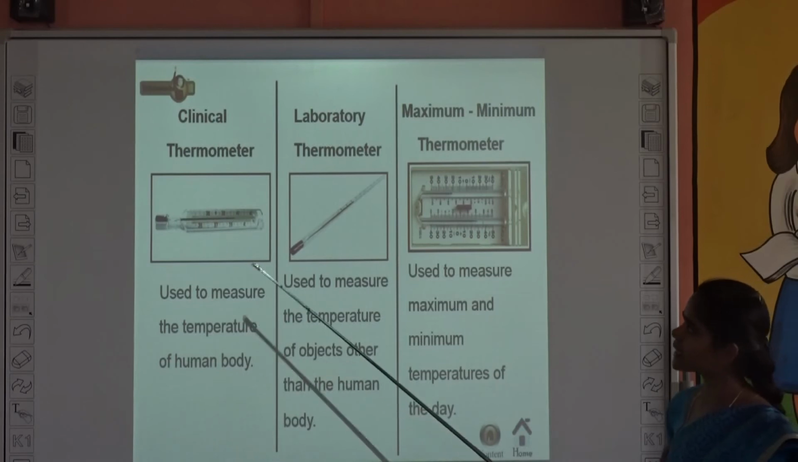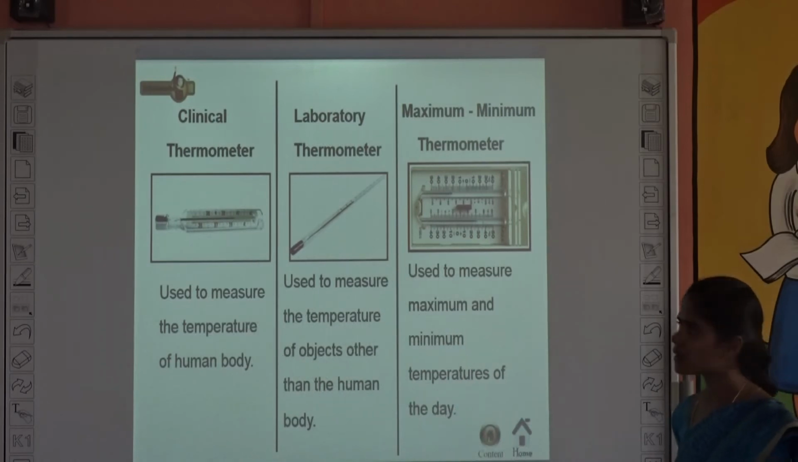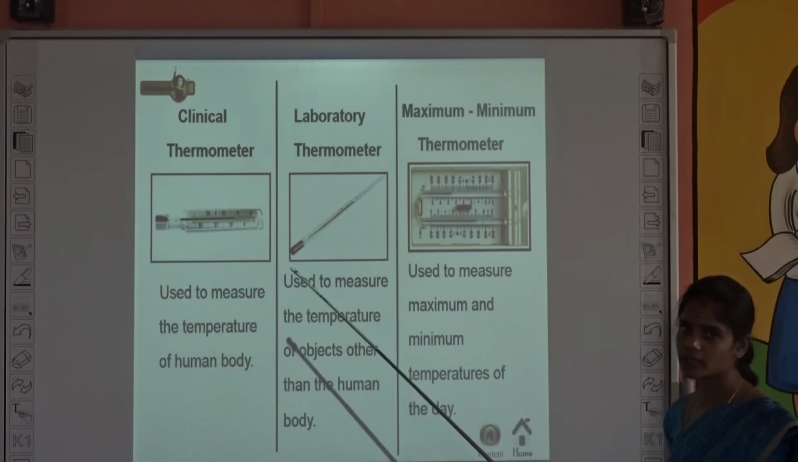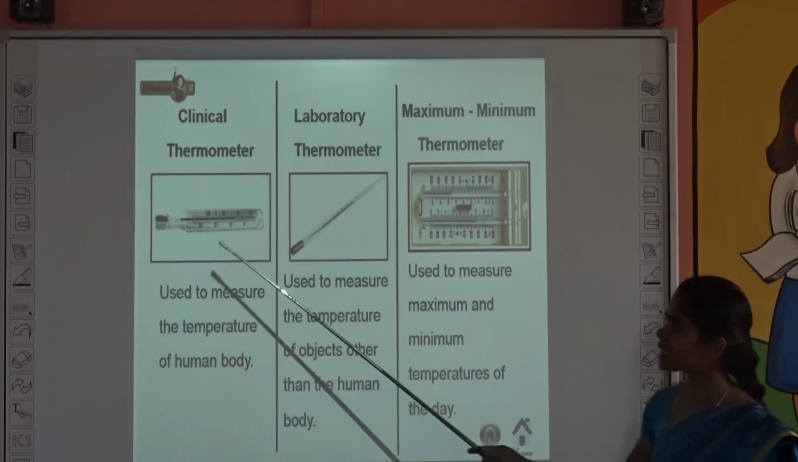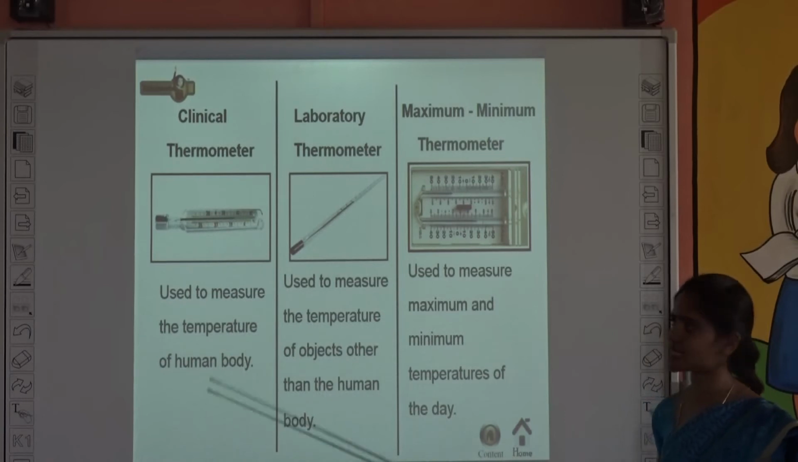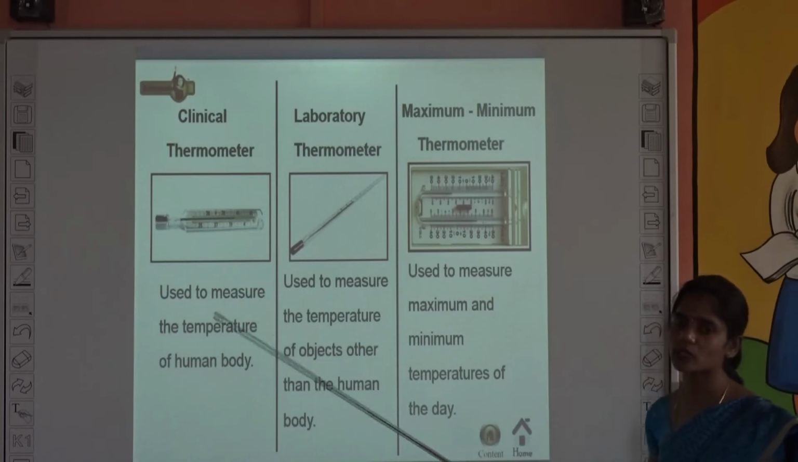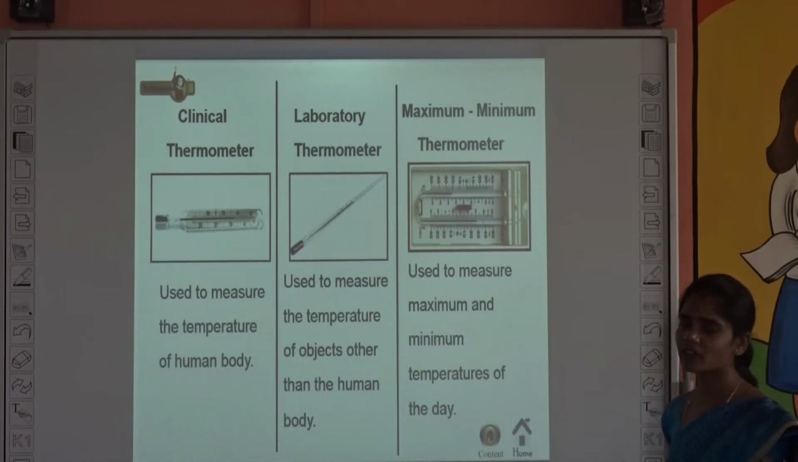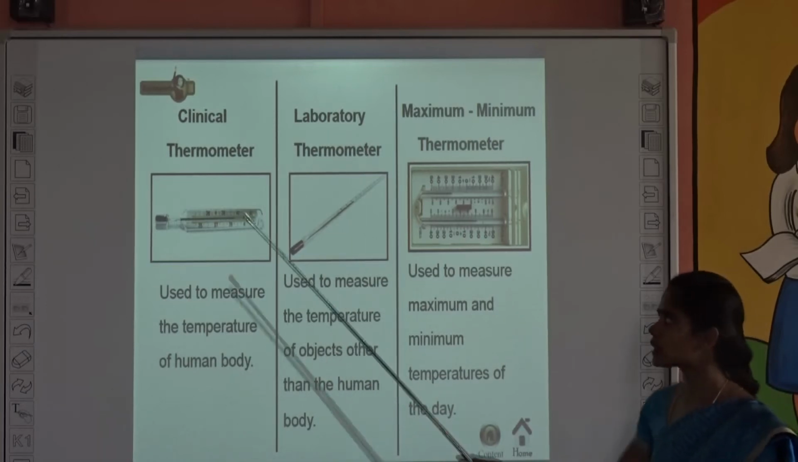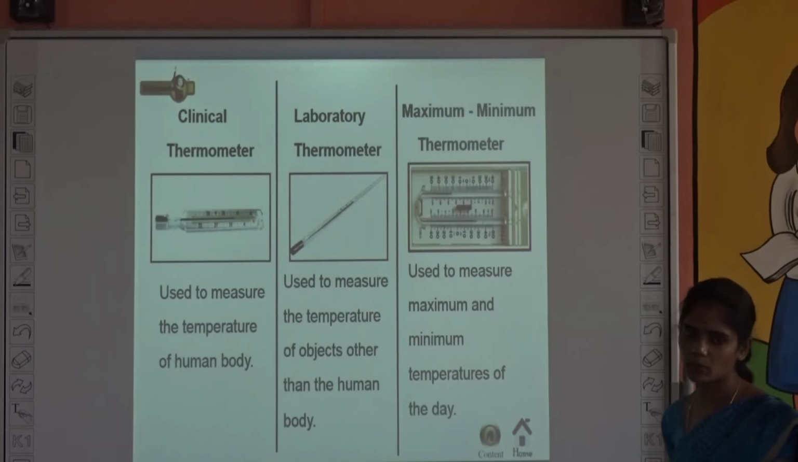What is the difference between clinical and laboratory thermometers? Both contain mercury, isn't it? But what is the difference? In the clinical thermometer there is one kink present near the bulb. See, this is the bulb. Here one kink is present. What is the use of this? It prevents the backflow of mercury when taking it outside from our body. But the laboratory thermometer does not contain a kink. When we take it outside, immediately the mercury level falls down. Okay, so that is the difference between clinical thermometer and laboratory thermometer.